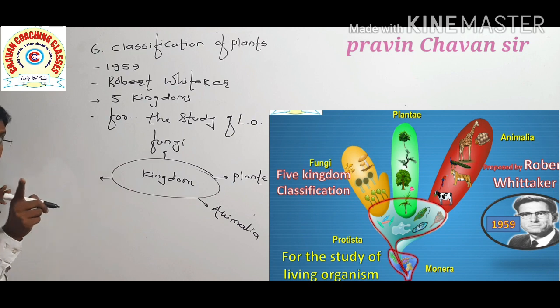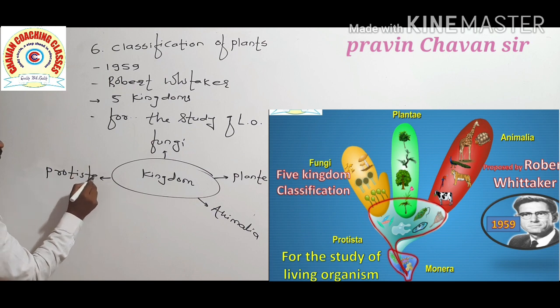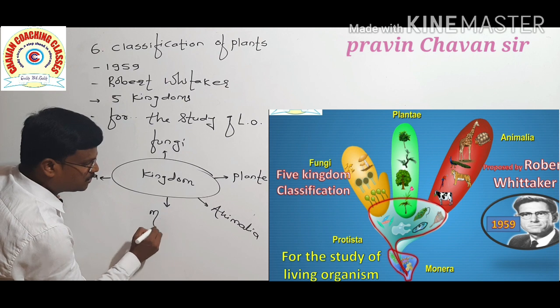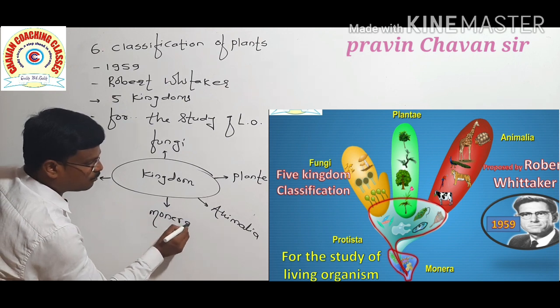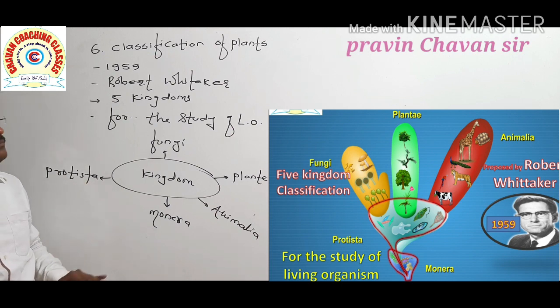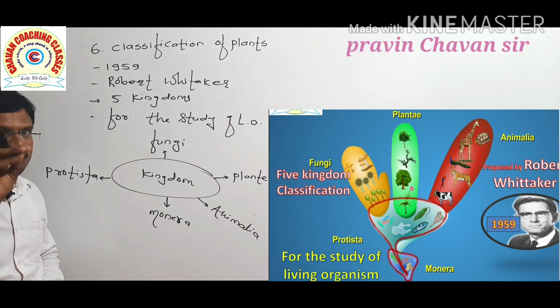All the unicellular organisms, remember what I am saying, are in Protista, and the last one is Monera. In this way Robert Whittaker classified living organisms into the 5 kingdoms.